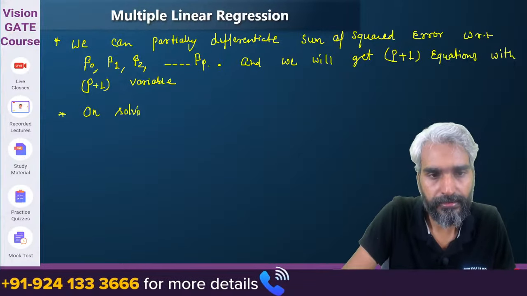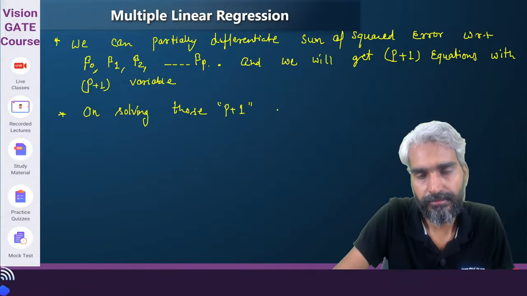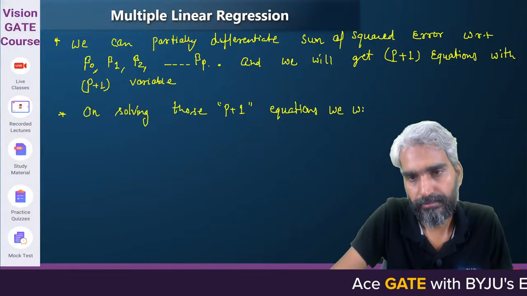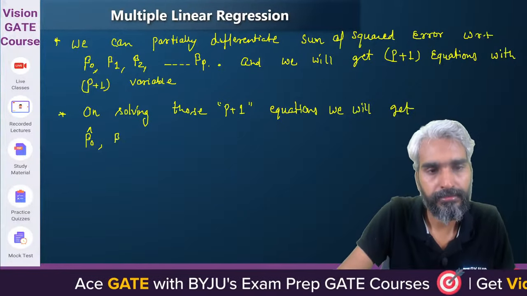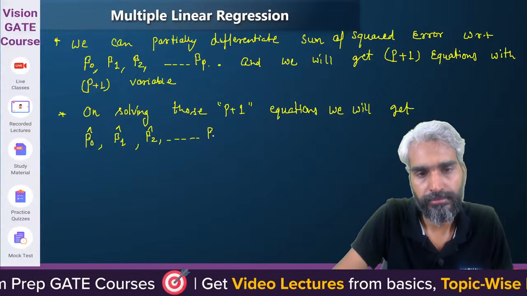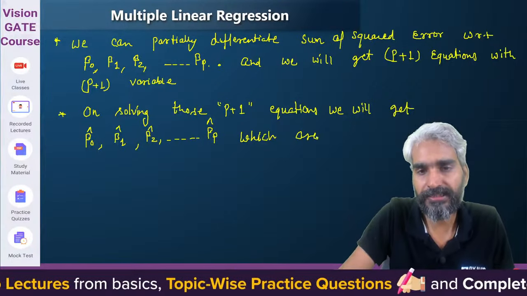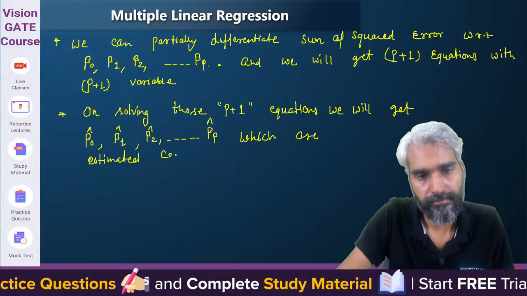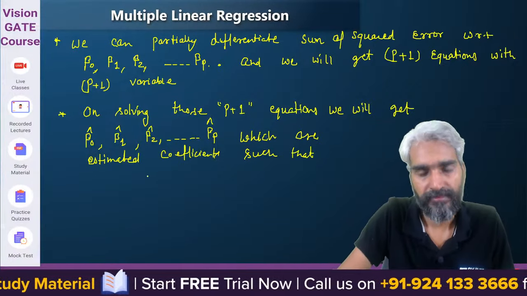So, what did I say? On solving those P plus 1 equations, we will get beta 0 hat, beta 1 hat, beta 2 hat up to beta P hat, which are the estimated values or the estimated coefficients, such that the error is minimized.